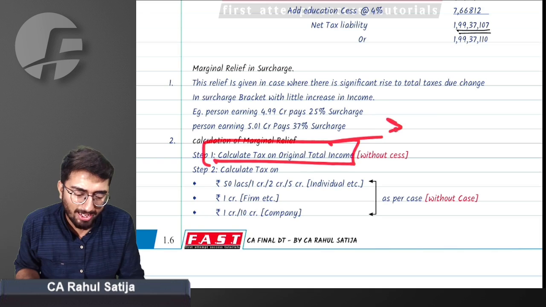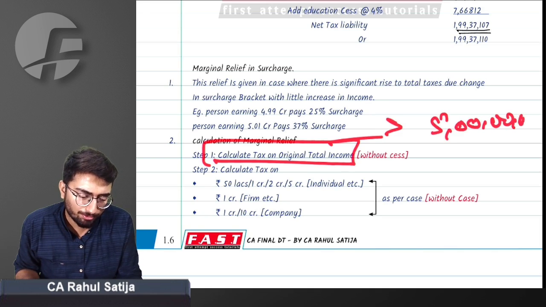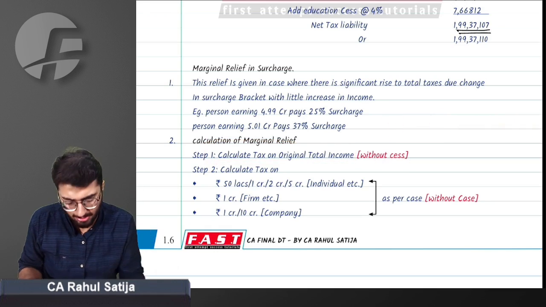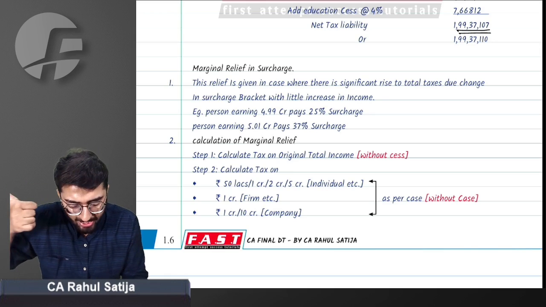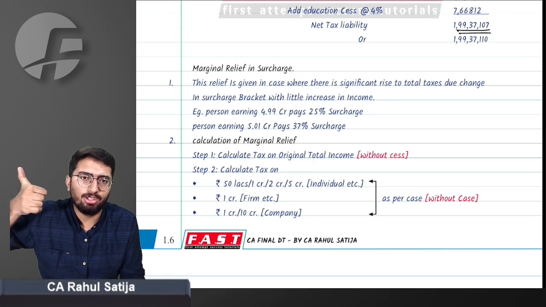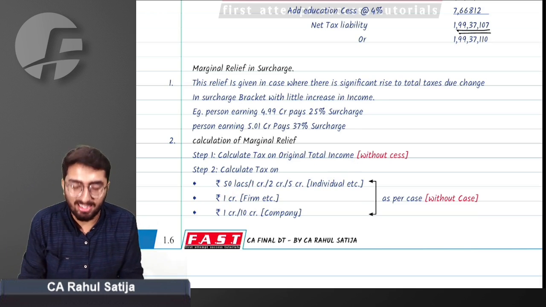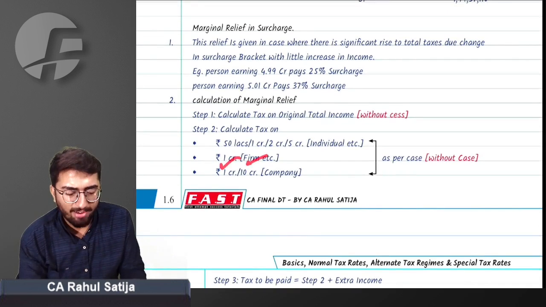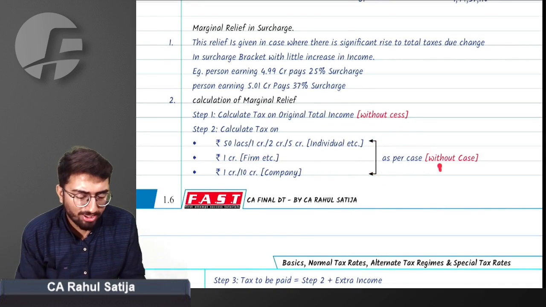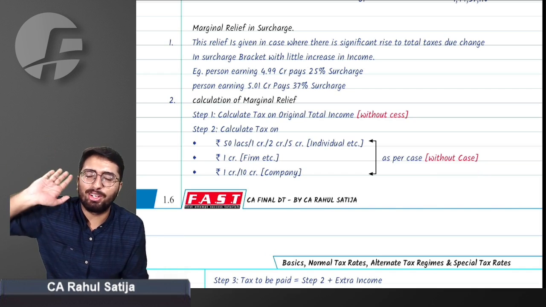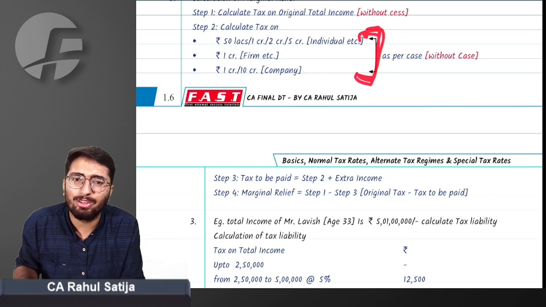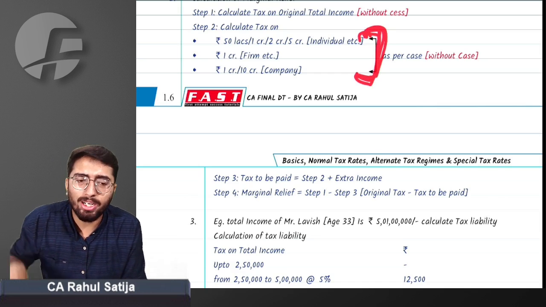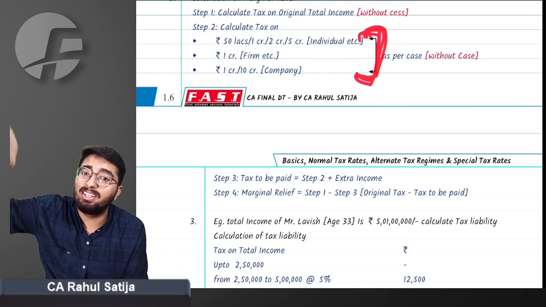Calculate tax on the original total income, like we did for this amount, without cess. We don't need to add cess here. We have to calculate tax on the nearest bracket. Like here, 5 CR was the nearest bracket for an individual. For a firm, the nearest bracket is 1 CR, and for a company the nearest bracket is 1 CR. We have to calculate tax as in the nearest bracket without education cess. Later on, we'll be adding education cess. Now you have to see if the tax calculated is as per step 2. On the nearest tax bracket, pay that tax only and surrender the excess income.